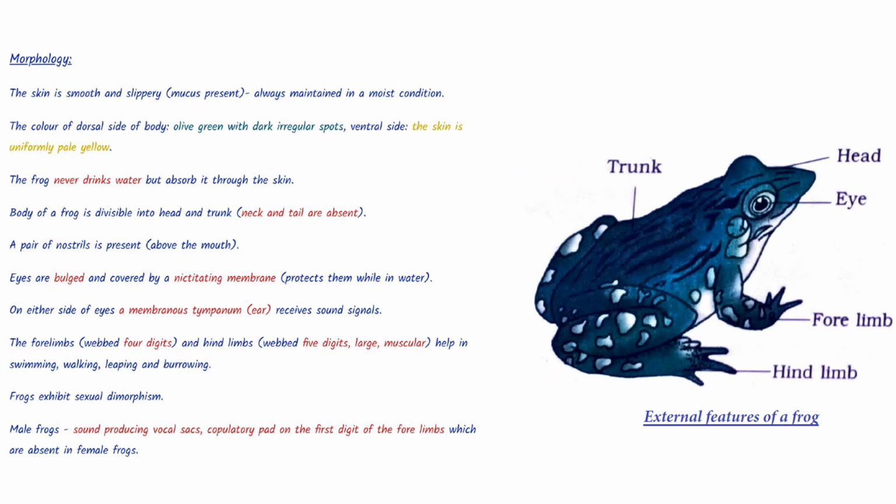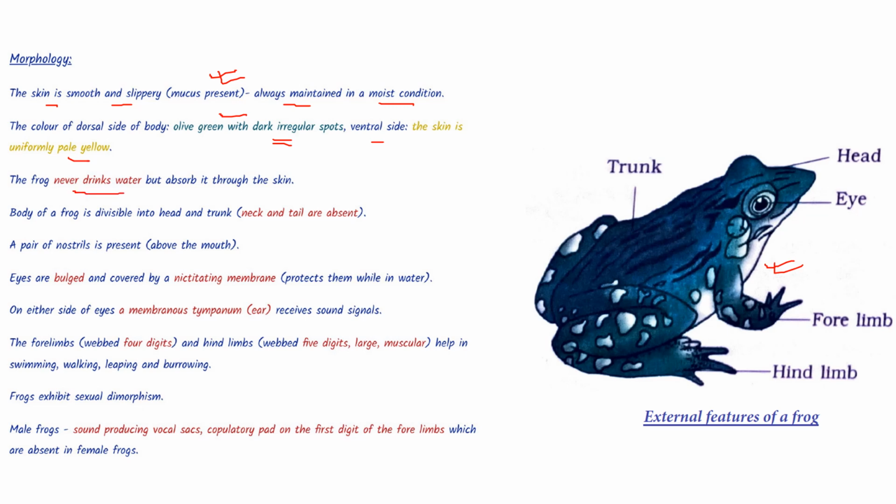Now let us come to the morphology of the frog. The skin is smooth and slippery. I don't know whether you have touched a frog ever or not, or sometimes it might have crossed your feet. So you might have felt that the skin is smooth and slippery because of the presence of mucus. It is always maintained in a moist condition. The color of the dorsal body is olive green with dark irregular spots, and the ventral side of the skin is uniformly pale yellow. So this part is pale yellow and this part is olive green with dark irregular spots.